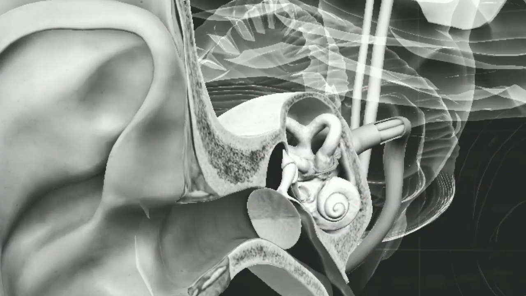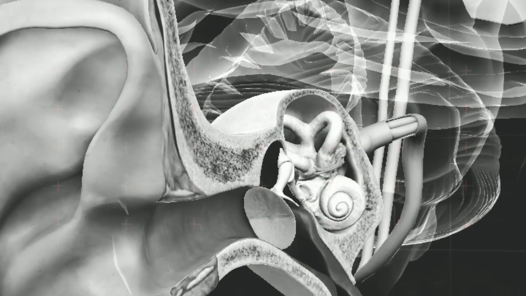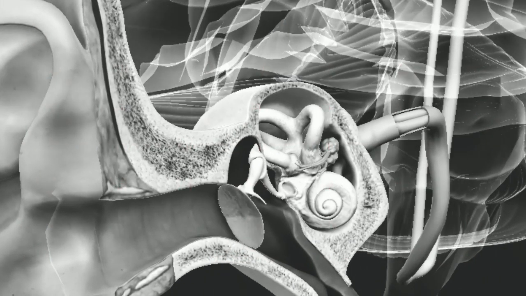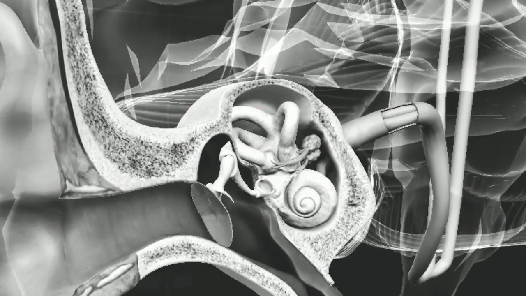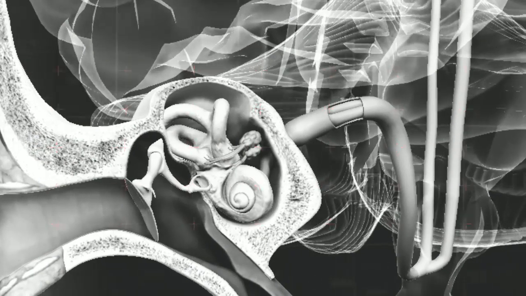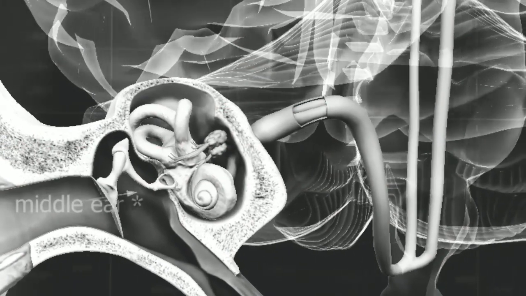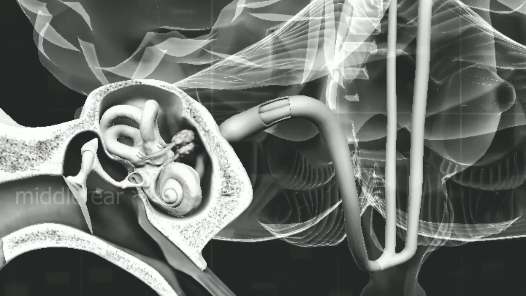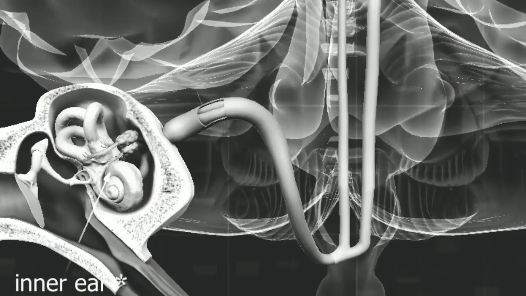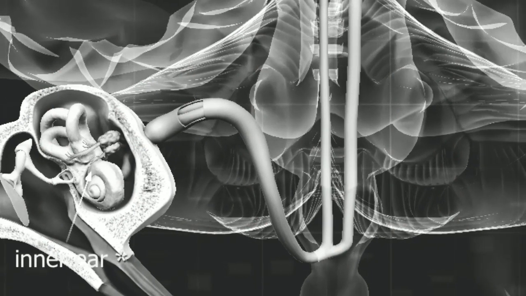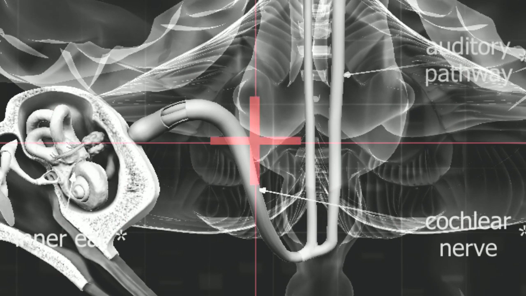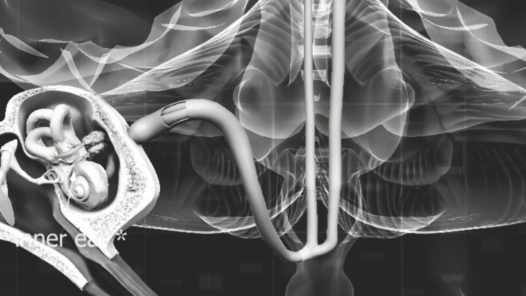The outer ear, middle ear, and inner ear all play a role in perceiving sound. The auricle helps determine the direction of sound and is responsible for transmitting it. The sound reaches the middle ear via the external auditory canal, where it causes the auditory ossicles to vibrate. The vibration finally spreads to the inner ear and generates electric impulses in the receptors located on the basilar membrane in the cochlea. These impulses are transmitted to the auditory cortex via cochlear nerve fibers.